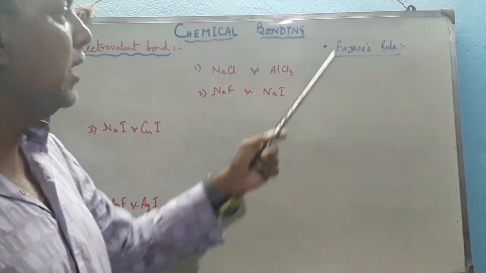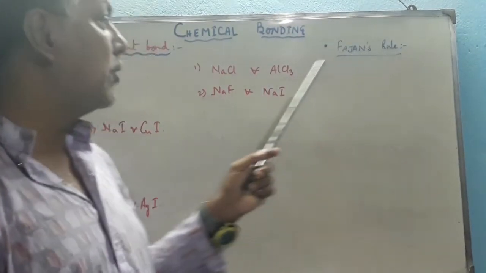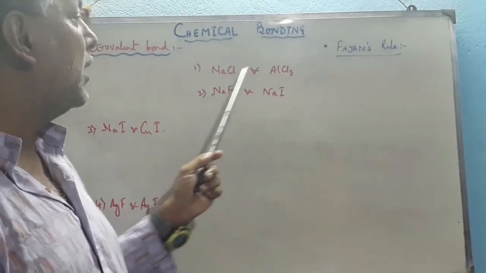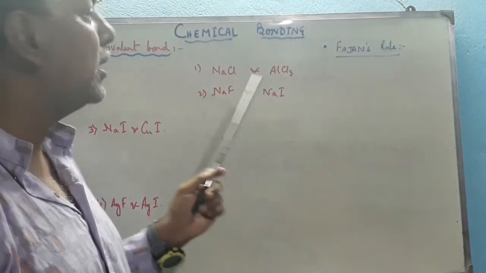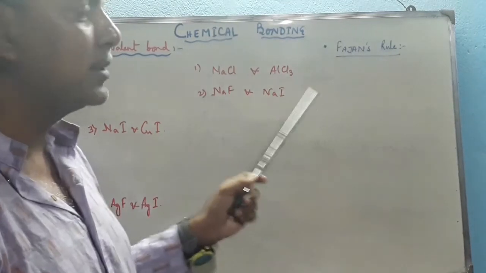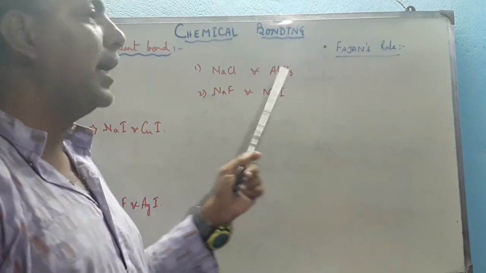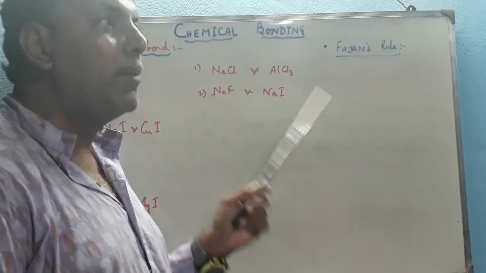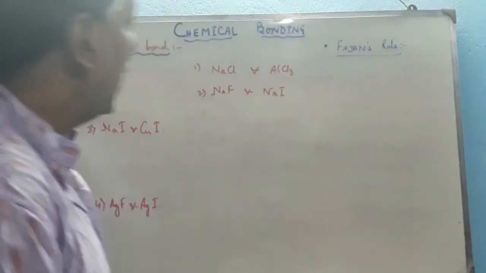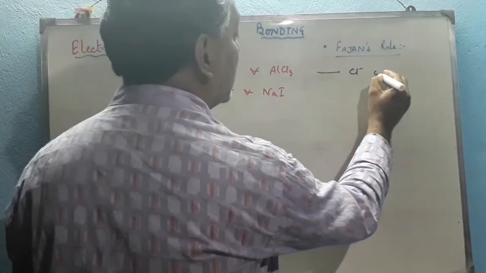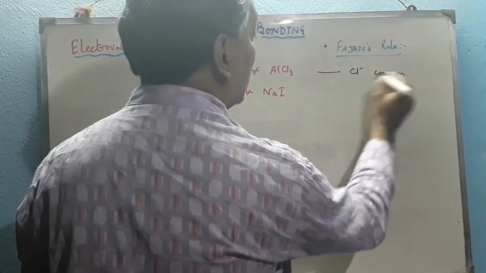Now we are discussing Fajan's rule. First, the question is to compare the melting point as well as the solubility in water of NaCl and AlCl3. First, number one, we have to compare the solubility in water between NaCl and AlCl3, and also the melting point between NaCl and AlCl3. Here the common anion is Cl minus.